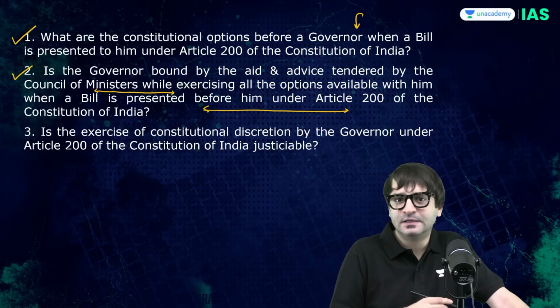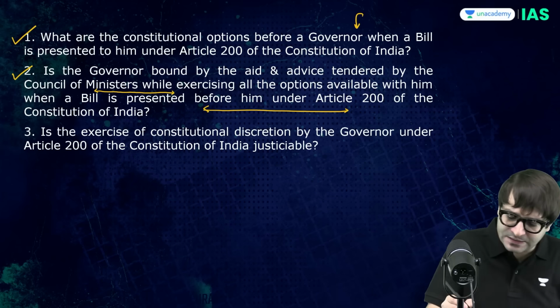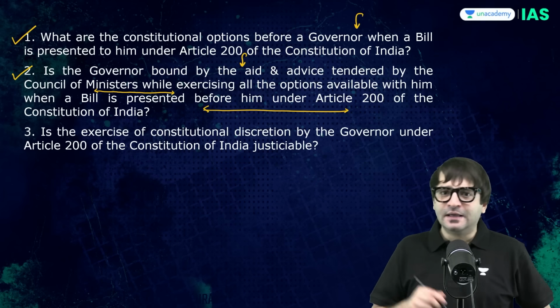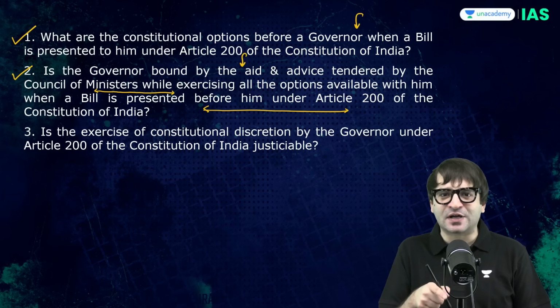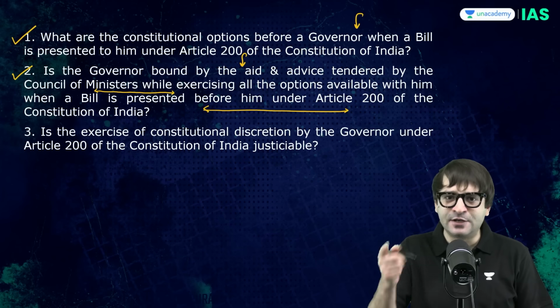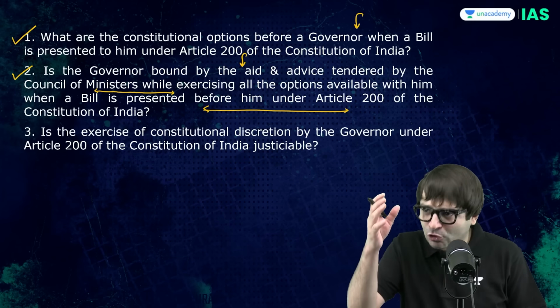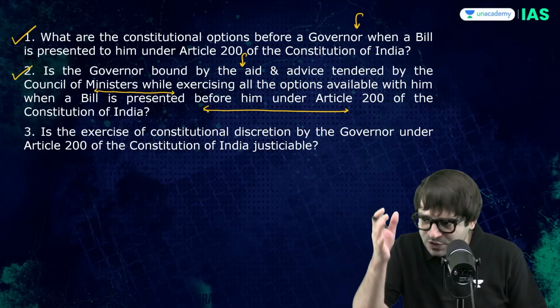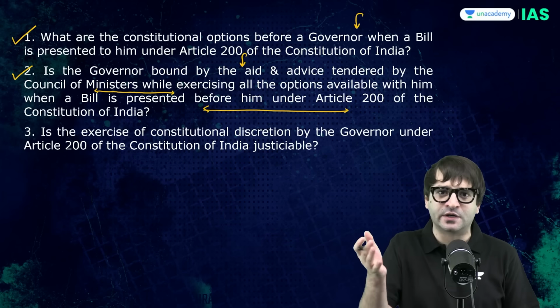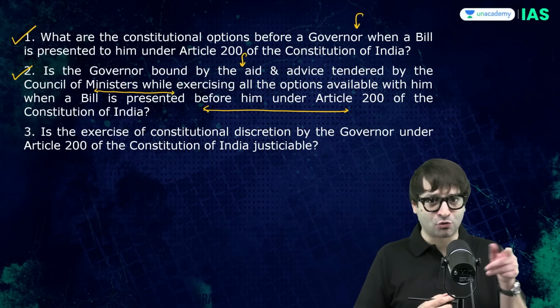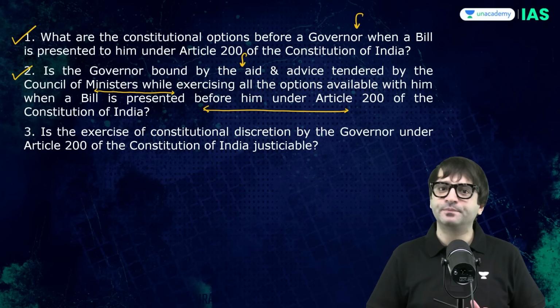Can you please clarify, is the governor bound by the advice of the Council of Ministers in giving assent to bills? If it is, then there was no need of the constitutional discretion which was mentioned under Article 200 or 201. Again, it seems that the court has rewritten the constitution.